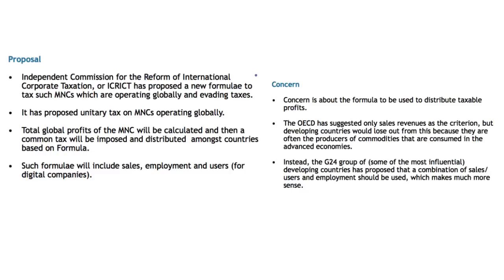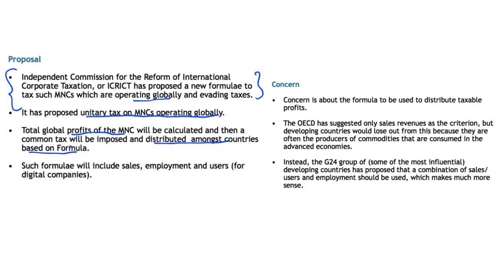So it has now proposed a new formula to tax such MNCs which are evading the taxation in various countries and which are operating globally. And in this line, this ICRICT has proposed a unitary tax on MNCs which are operating globally. So now a common tax will be imposed on these companies globally, and this unitary tax will be imposed on the total global profits of the MNC. And once this common tax is imposed, it will be distributed amongst various countries based on a formula.